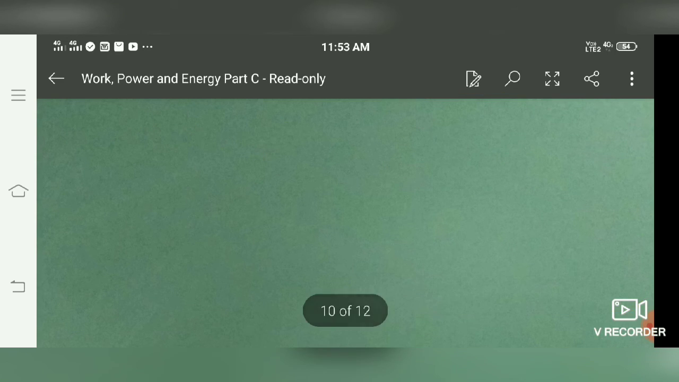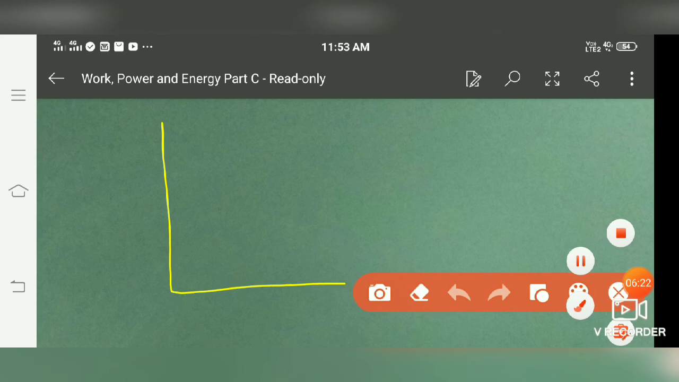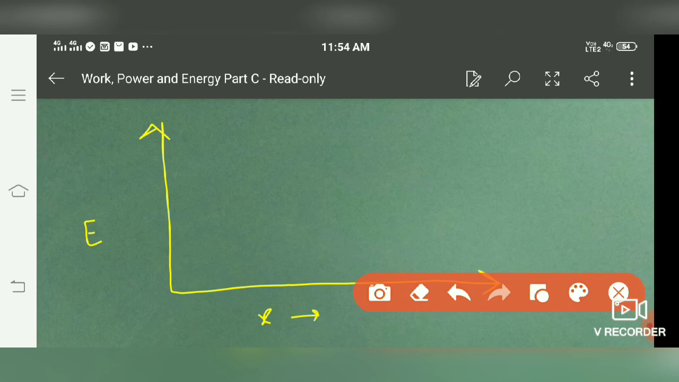So if we plot a graph between these two, for this type of movement, consider position on one axis and energy on the other. When position was 0, the body was at the ground. At ground, kinetic energy was maximum, but potential energy was 0, but total energy was equal to the maximum energy. So this was the total energy at that point.